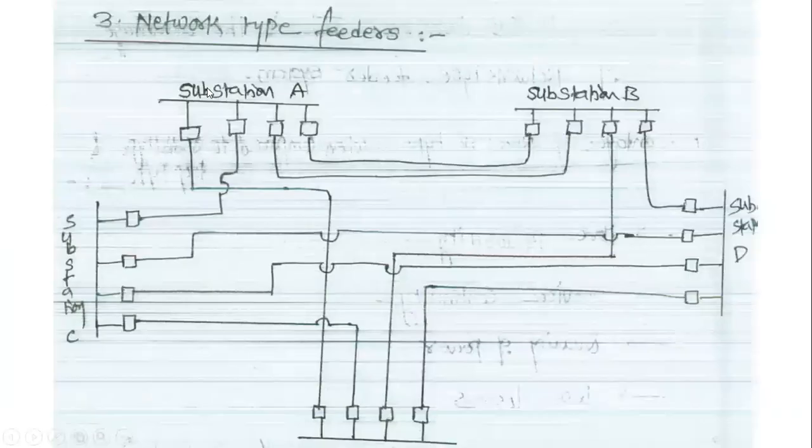We are using substation A, substation B, substation C, substation D, and substation E. Each and every substation is interconnected to each other. Therefore we increase the reliability of operation and the continuity of the supply. But the cost of the feeder and the cost of the conductor increases. This is the third type of feeder, the network type of feeders.